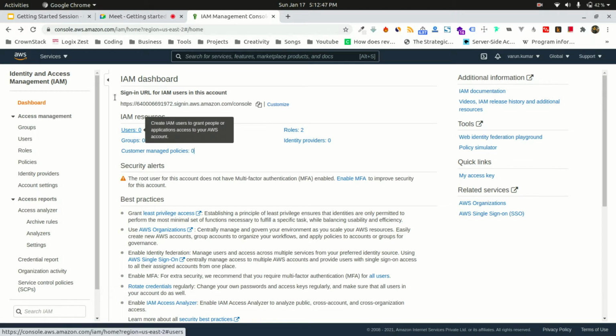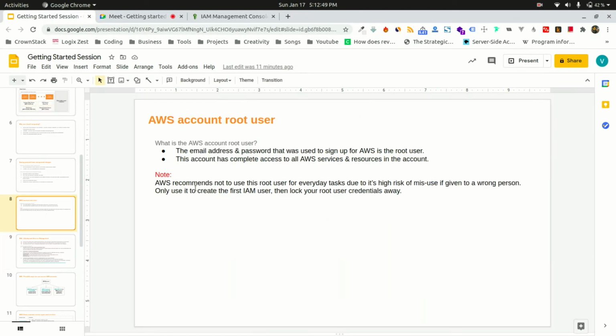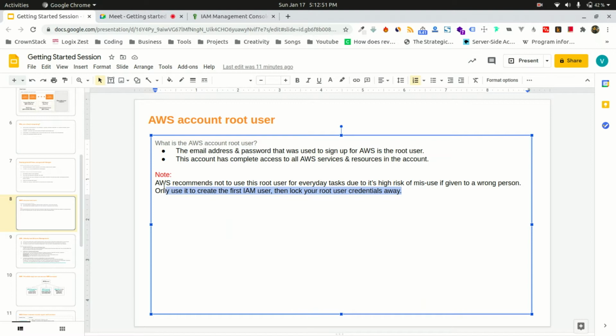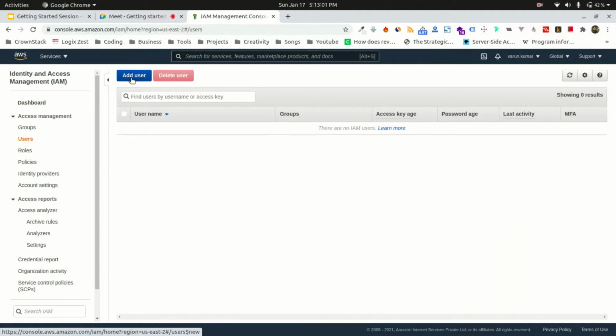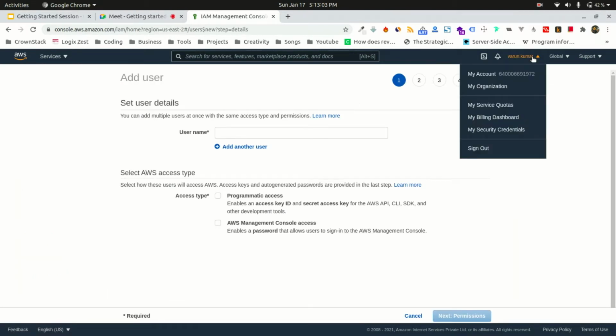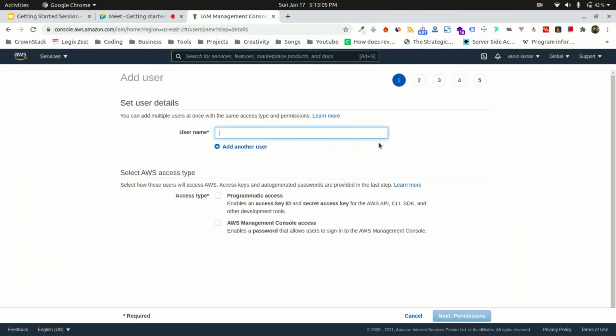Amazon suggests that you should not use your root user every day. The only time you should use your root user is to create the first IAM user. So that's what I'm going to do. I'll create a user which is separate from my root user. Suppose I can give it a name. Let's say varun.kumar.admin. I can do that, right?